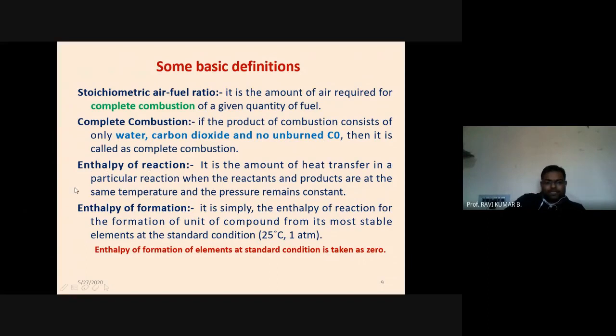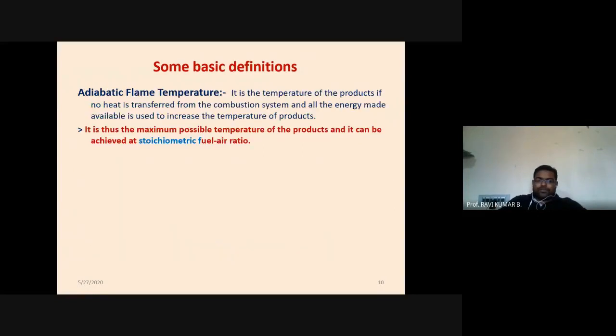Then enthalpy will be defined. What is the enthalpy of reaction? It is the amount of heat transfer in a particular reaction when reactants and products are at the same temperature. That means the oxidizer and fuel, and the products, finally CO2 and H2O, pre- and post-combustion, should be at the same temperature, and pressure remains constant. And what is the enthalpy of formation? It is simply the enthalpy of reaction for the formation of a unit of compound from its most stable elements at standard condition, 25 degrees C and 1 atmosphere. So the enthalpy of formation of elements at standard condition is taken as 0. So these are the two enthalpies.